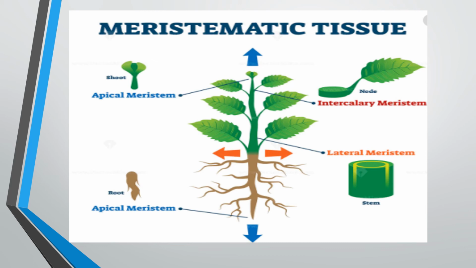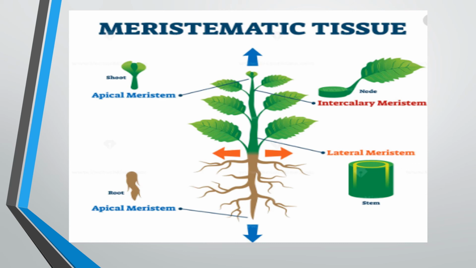So the main point which you should remember is that the apical meristem helps to increase the length of a particular tissue or part, and the lateral meristem helps in increasing the diameter of a particular part.